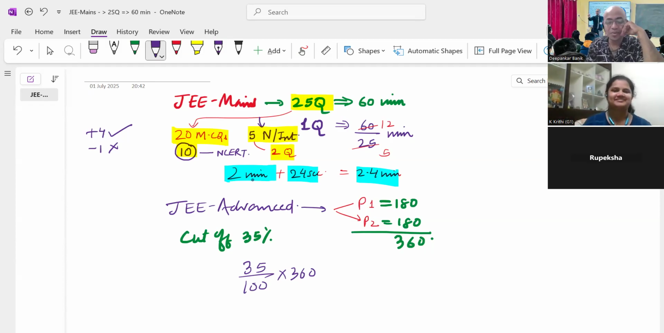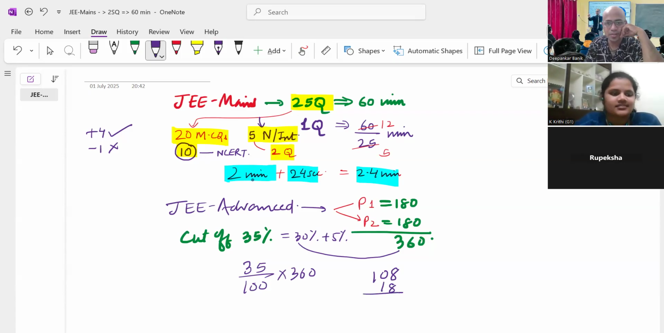See, you have to be very specific. Can't I divide this as 30% plus 5%? If I multiply the significant figures 3 into 36, 3 6 are 18, carry 1, 108. And what is 5% of 360? 5 6 are 30, carry 3, 5 0 1 8. Right? So this is 126 marks. Am I right? 126 marks. Agreed or not?